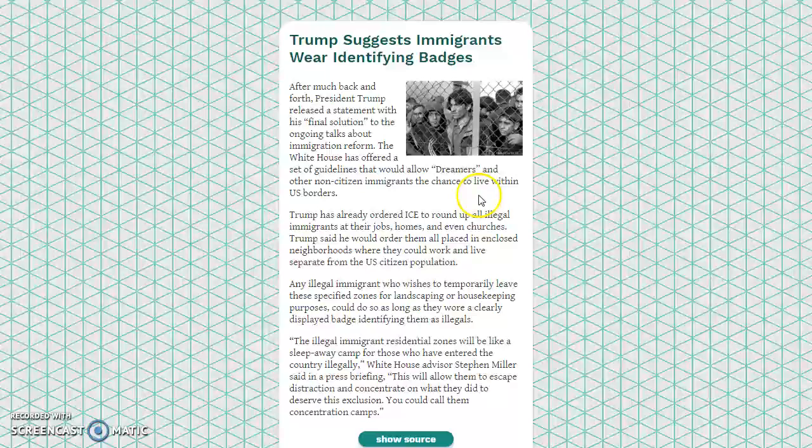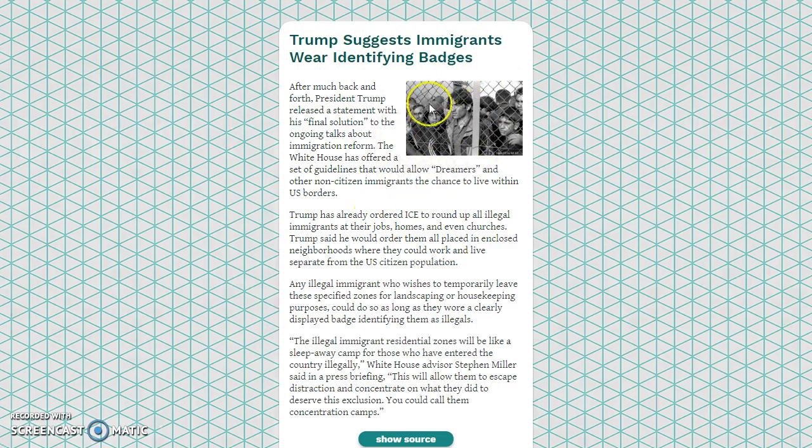All right, so when you see an article, this right here is an article. When you see an article, you're going to go ahead and look at what? Our title. Very good. So we have Trump suggests immigrants wear identifying bands. All right, so think about that title just like we taught in class last week. What do you think about this title? All right, well, let's look through a little bit more information to see if we can guess if this is real or fake. Let's look at the picture.